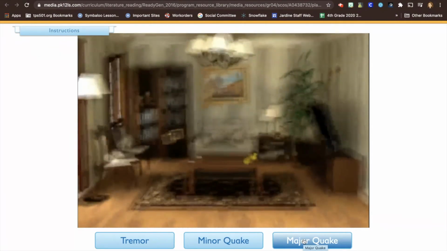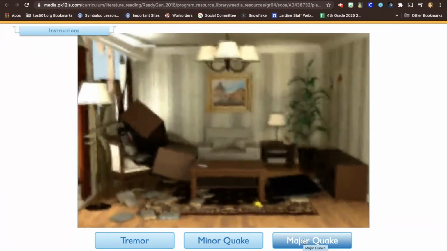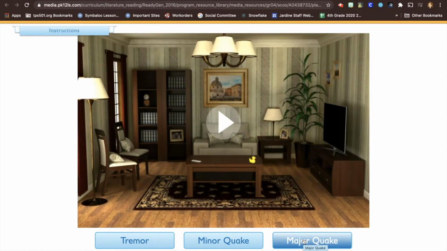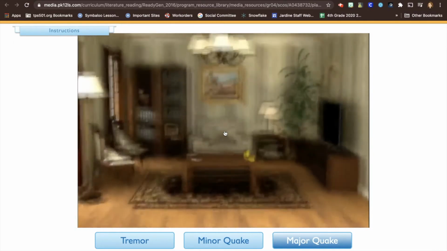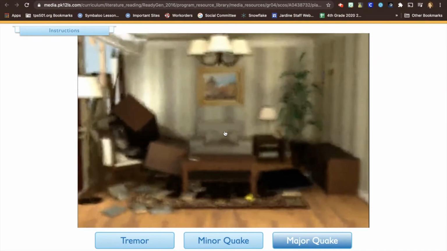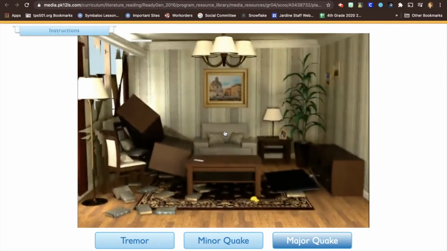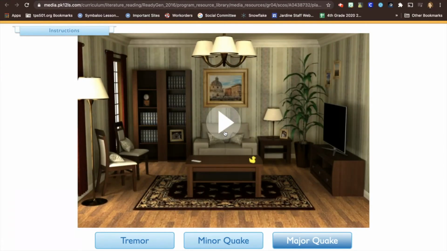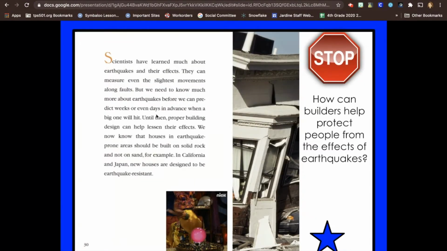Oh. Ooh, do you guys see that? The window even broke that time. Or the wall broke, something. Let's watch that last one more time. Yeah, so the whole wall even ended up opening up. So a major quake could cause a lot of damage, right? So making sure that they are building homes and buildings to be earthquake resistant would be super important for people's safety.